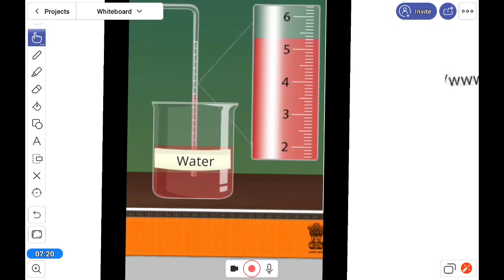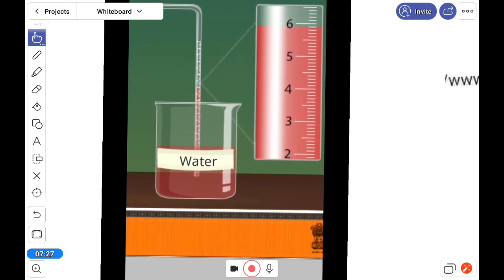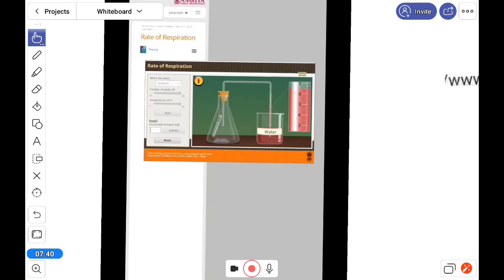So according to your wish you can make the data and put it in the table, the data you get at different temperatures and different numbers. The simulator is not always present in every experiment, so where it is there, you can use it.